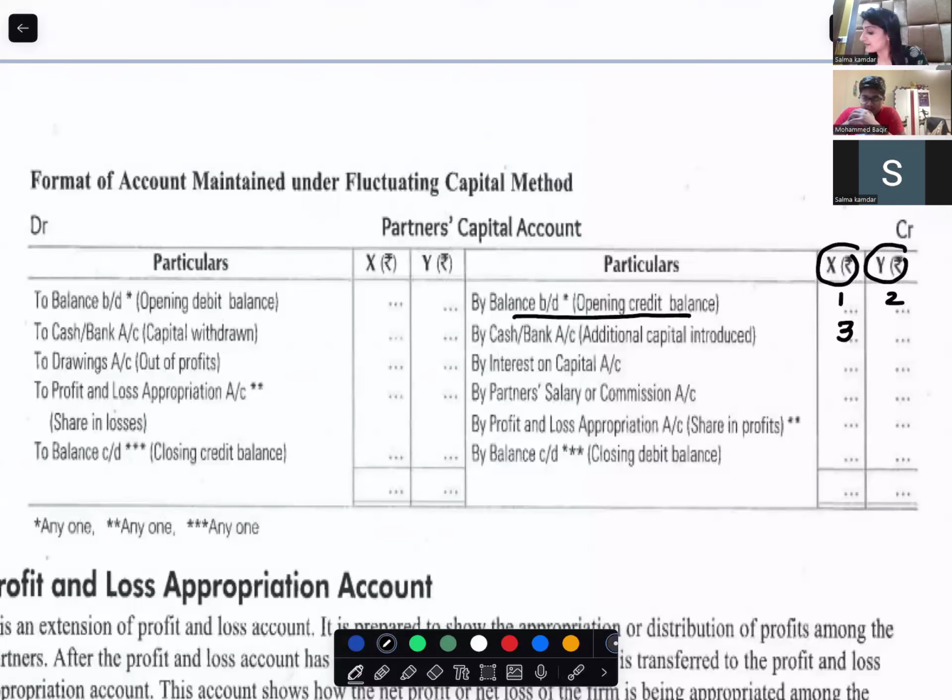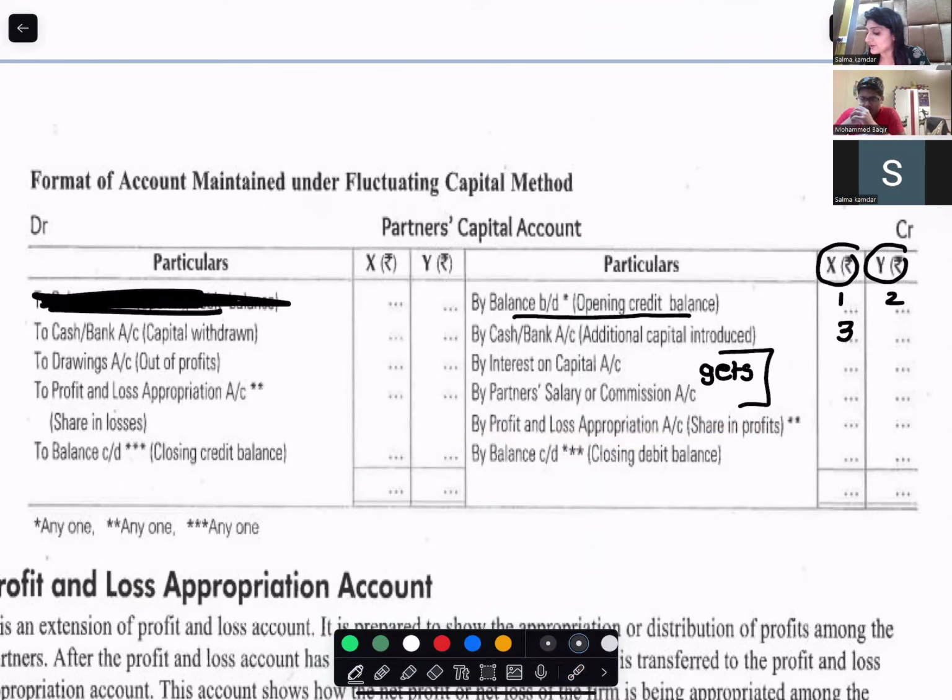Then whatever the partner gets from the business comes on the credit side. They will get interest on capital, salary, commission, and share of profit. Are you with me? Okay. At the same time, they can withdraw money from the business. Partners can withdraw money from the business. Can they or cannot they? They can.